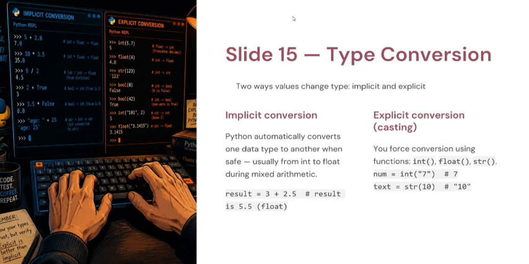Here we can see result is equal to 3 plus 2.5. By adding this we will get 5.5, which is float. Python converted the integer 3 into a float automatically. Number 2, explicit conversion. We force the conversion here.